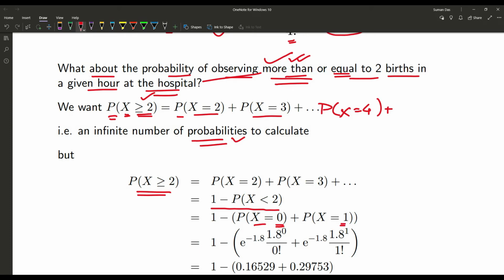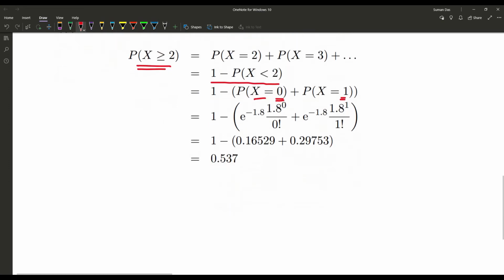So using the same formula as for the Poisson distribution, here small x is equal to 0 and here small x is equal to 1.